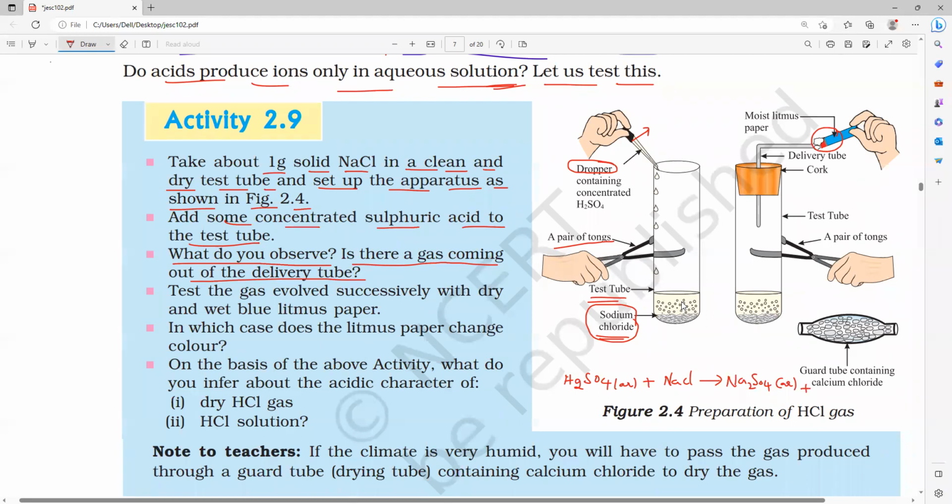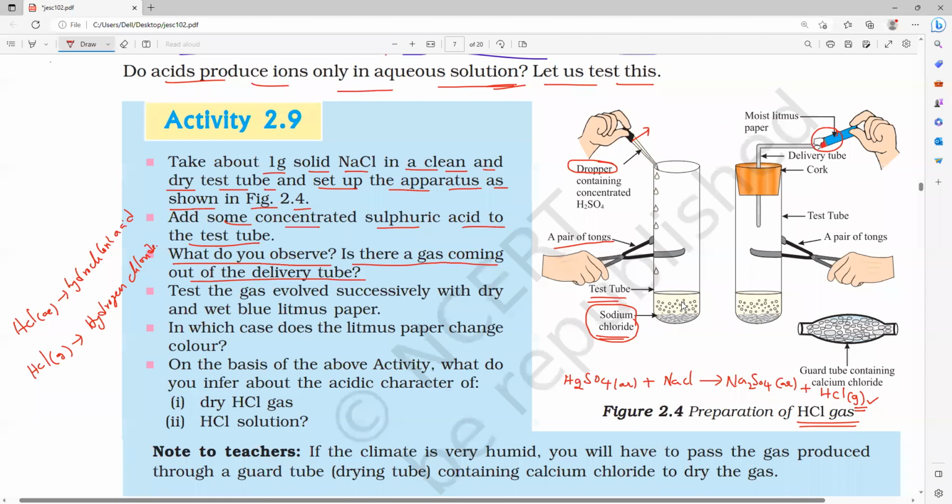Plus, we are going to get a gas. What is the gas we are going to get here? Hydrogen chloride. HCl means hydrochloric acid or hydrogen chloride. Be very careful. Both formulas are the same, but here I am not representing the aqueous state. If I represent aqueous, then it is called hydrochloric acid. But if I represent HCl gas, what is that? Hydrogen chloride gas. Remember, this activity you should write.